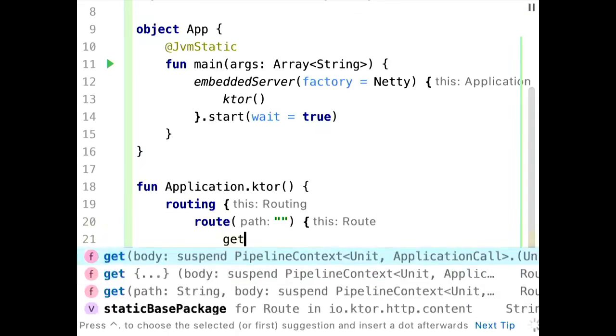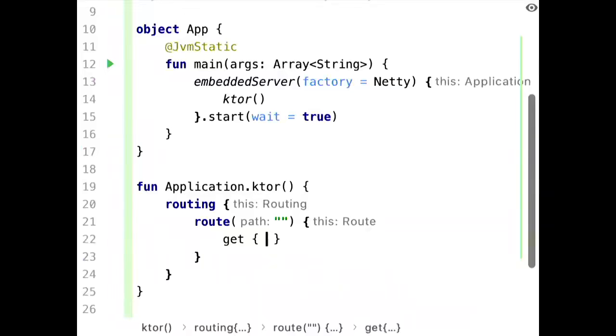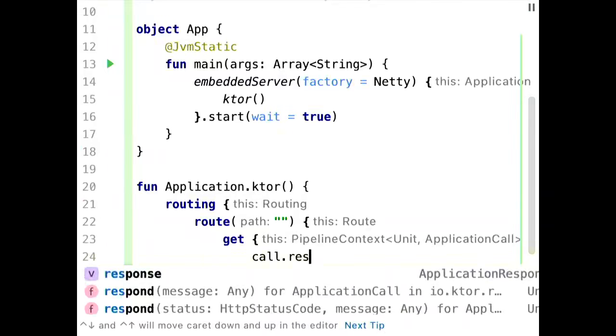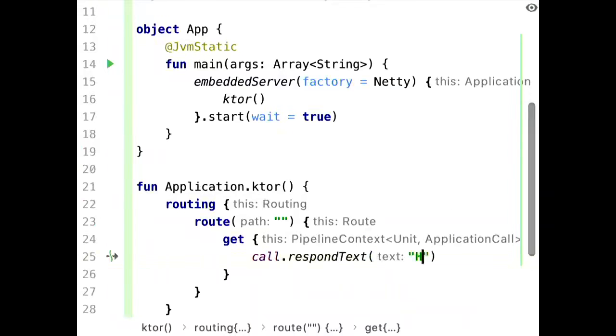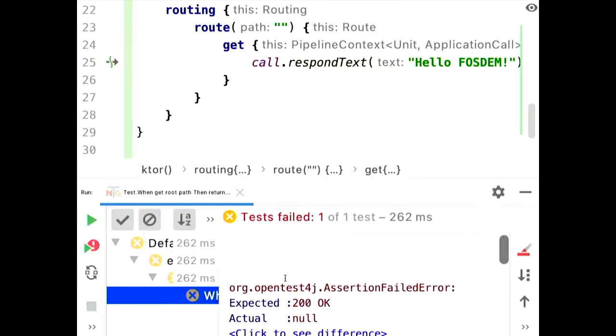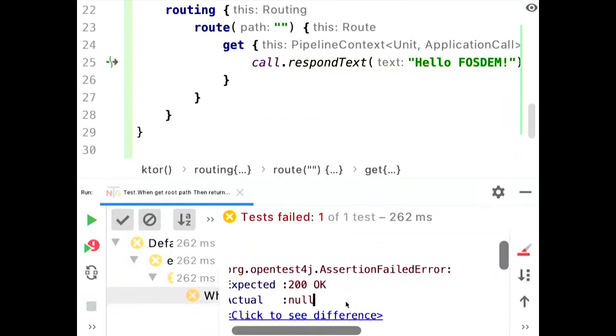And when you get the root, we just respond to the call with some text here and say, hello FOSDEM. So run the test again. Drum rolls, still null, meaning it can't find the endpoint.